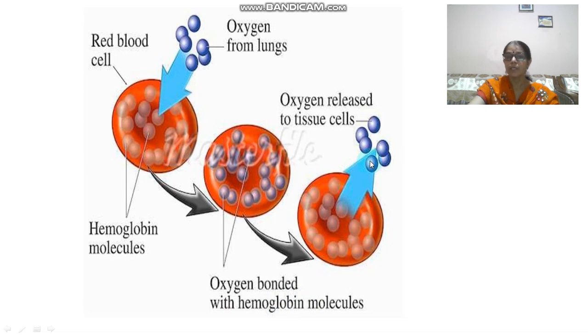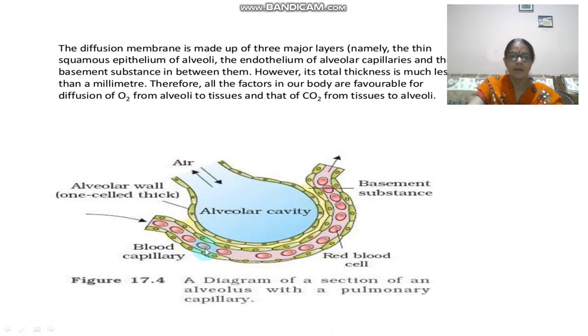Now what will happen? The cell will utilize the oxygen. It will release energy and CO2 will be released. So when the blood is moving towards the cell, it is carrying oxygen. After oxidation of the food material, CO2 will be generated here. Now the CO2 will combine with hemoglobin and it will follow the opposite path.